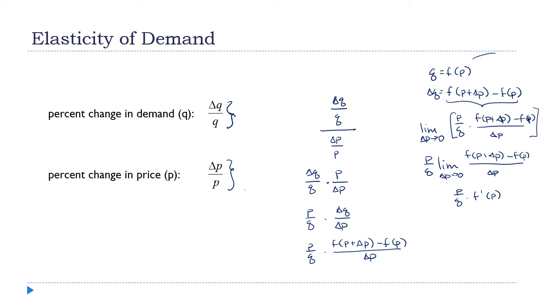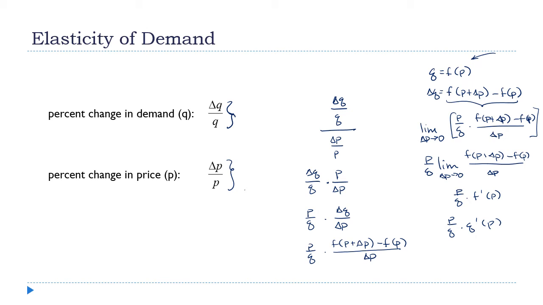Back up here, my definition, right? f is just the same as Q. That's my demand function. So this is P over Q times Q prime. And let's make it clear, Q prime of P, that is a function of the price. Okay, this is what we want for our elasticity, although the economics guys do make one little switch.